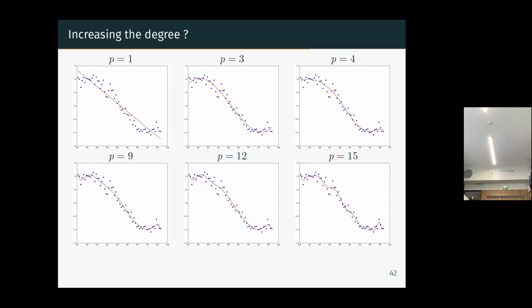So you have to be convinced. I'm sorry for you, but if you were there last time, this is not good because this is too noisy. You fit the noise and you don't fit the actual function. But still, the idea is we cannot afford to just select the best degree. You want to be able to prevent overfitting.